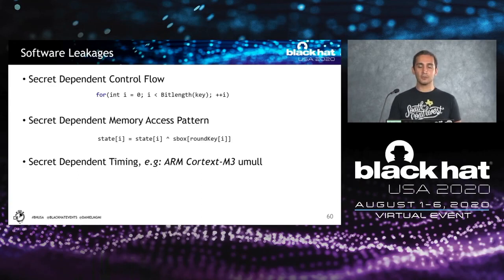They either happen due to a secret-dependent control flow, like when you do a loop or an if statement that depends on the key bit, or when you do a memory access depending on the key bits, like in some block ciphers such as AES, which have something called an S-box. And in some rare cases, there are also instructions that leak some value about the input, like on some ARM CPUs, for instance. This has been reported.